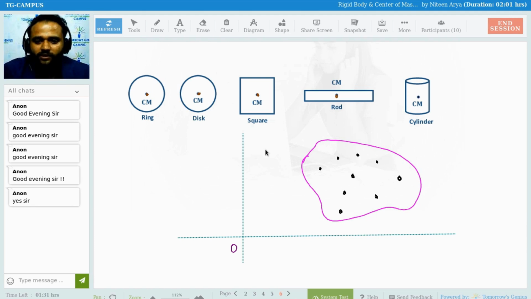How many of these are there? 1, 2, 3, 4, 5, 6, 7, 8, 9. Okay, let's make it 10. Only 10 particles. Now you can calculate each and everything. If I apply an external force on this, from here...